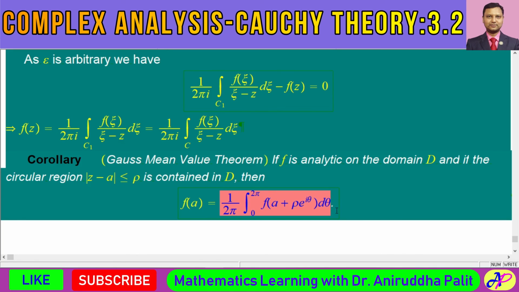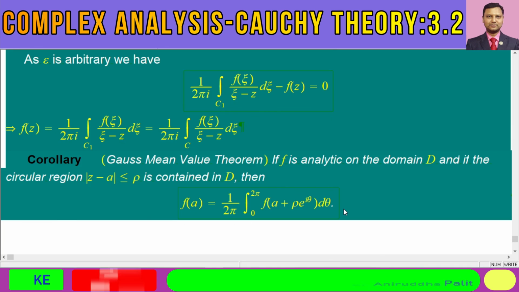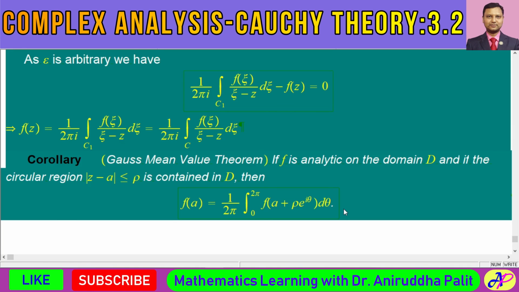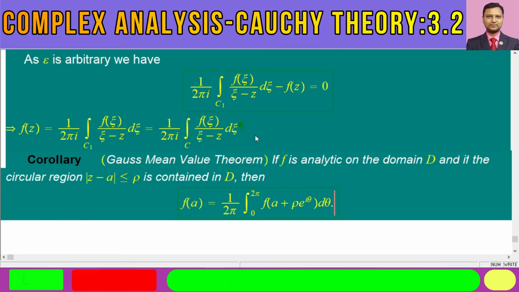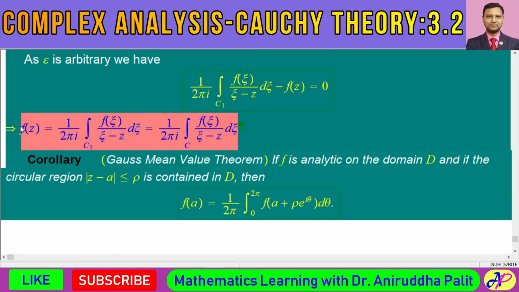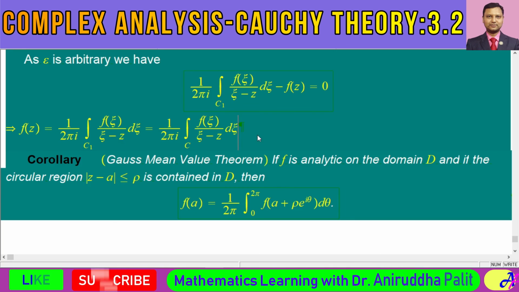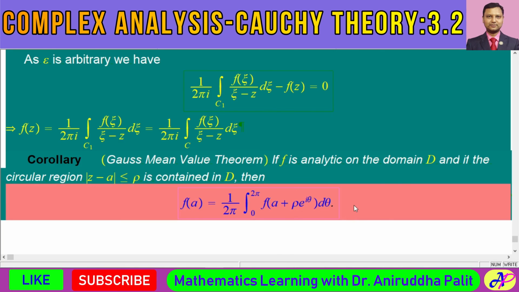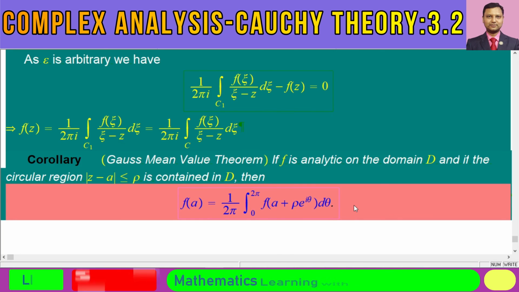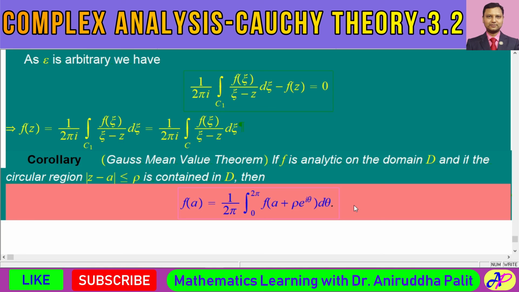This can be given as a short question of 3 marks. So I thought it might be helpful, or it might be used as an exercise, whenever you are given this kind of proof of Cauchy integral formula. This Gauss mean value theorem is actually a direct consequence of Cauchy integral formula.